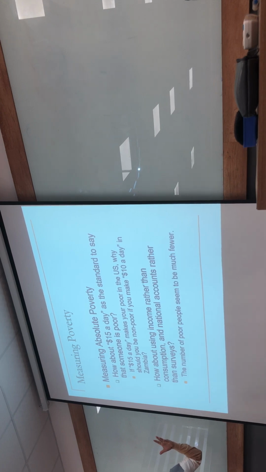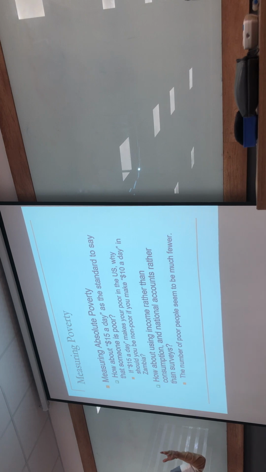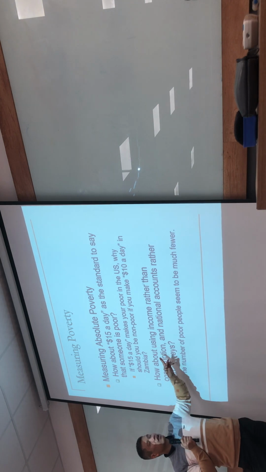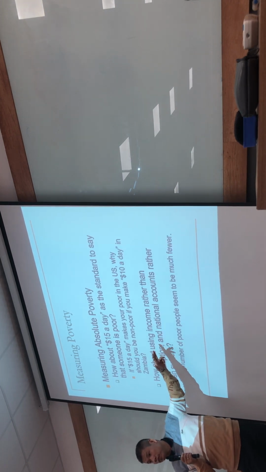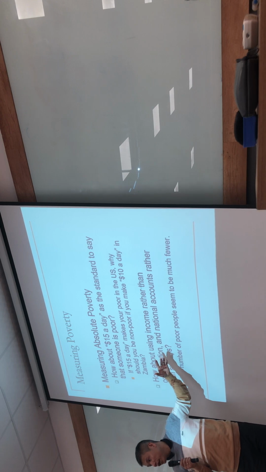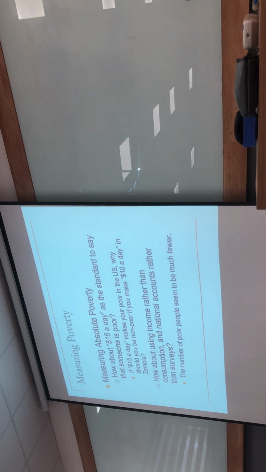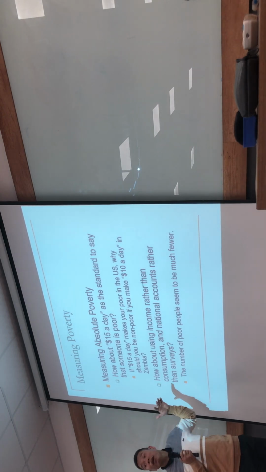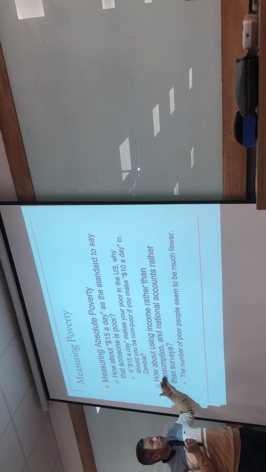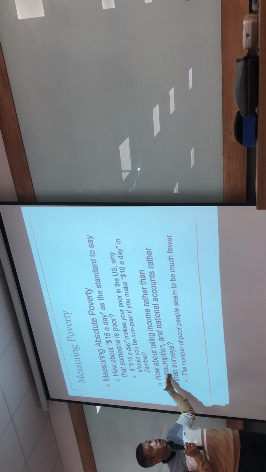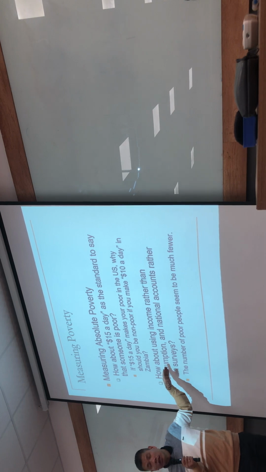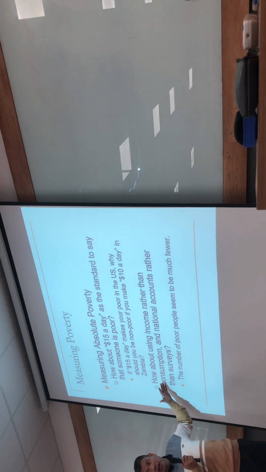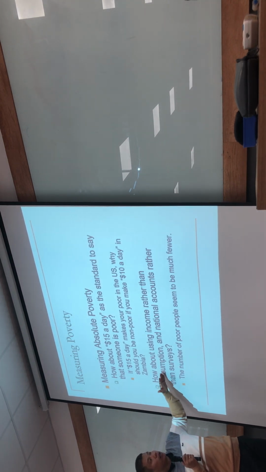Because there is something that we call saving. And normally people declare only their consumption, not their income, when they do the survey. One of the difficulties, especially when people are richer and richer, is that they remember and declare the value of their consumption, not the value of their whole income. So that means there could be a bias, and the report about the poverty situation in these countries is not exact.